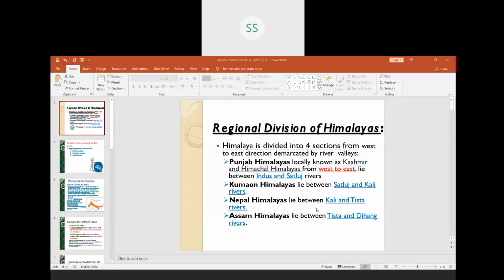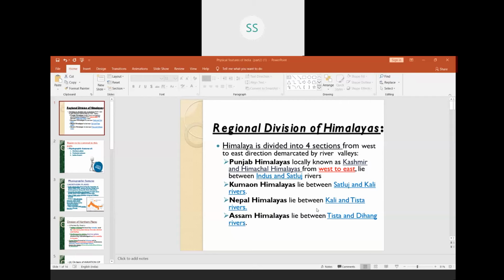We have also done that Himalayas are called as Purvanchal hills in the eastern part of India, and its features also we have done. Today we are going to do another division of Himalayas from west to east, that is from river Indus to river Brahmaputra.